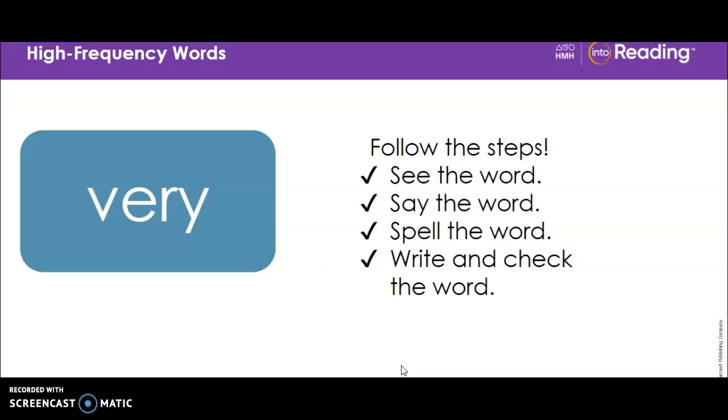The letter Y stands for the long E sound. Blend each syllable with me. Very. Now skywrite the word very. V-E-R-Y. Try to write it without looking. V-E-R-Y.